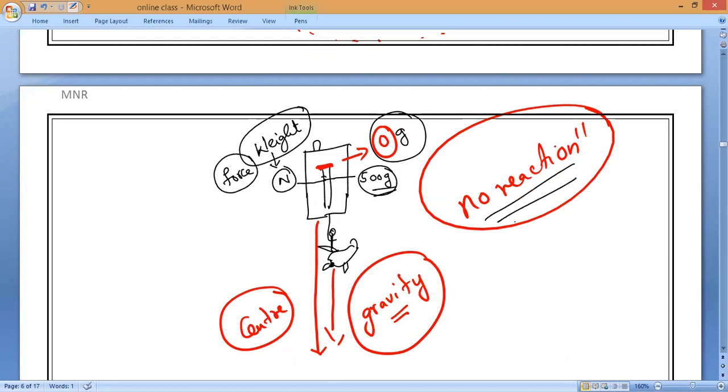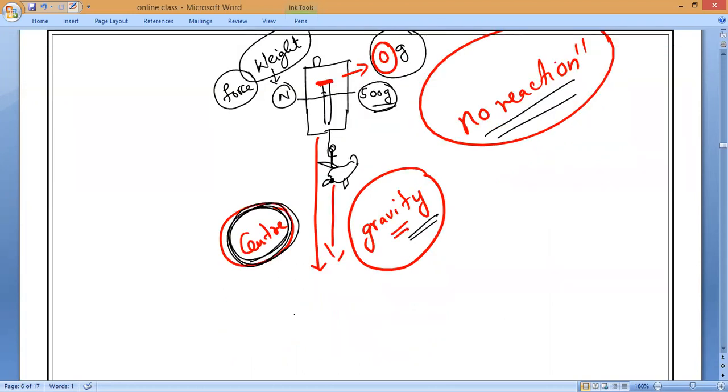The entire gravitational force is acting only to pull the body towards the center. So that is why there is no reaction force. So the body experiences no weight. No weight means that phenomenon is called what?